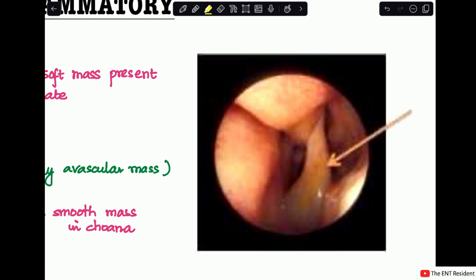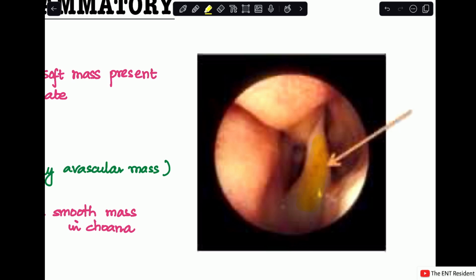You can see that it has a smooth surface. These kinds of swellings will usually be mobile. It will be insensitive to touch on probing. It will not bleed on touch. What does that mean? It means that it is a relatively avascular mass, and the probe can be passed all around the mass. And on posterior rhinoscopy, you will see a globular smooth mass in the choana.